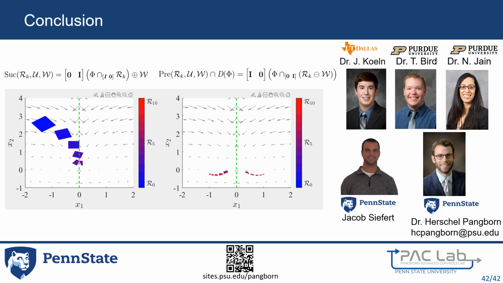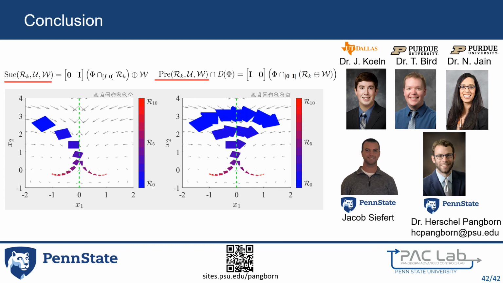In conclusion, this paper has provided efficient identities for successor sets and precursor sets that rely on hybrid zonotopes and a construct called the state update set. State update sets for MLD systems and for linear MPC were provided, and numerical examples demonstrate the computational advantages of the approach and potential impact, such as reducing conservatism in MPC formulations.